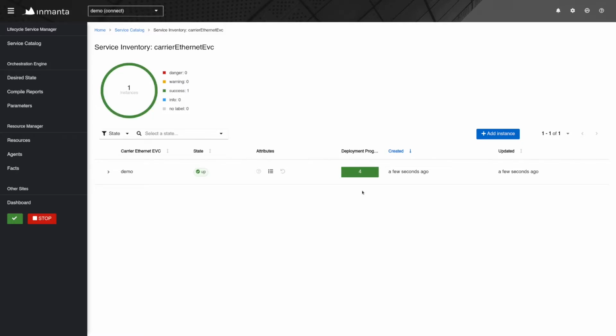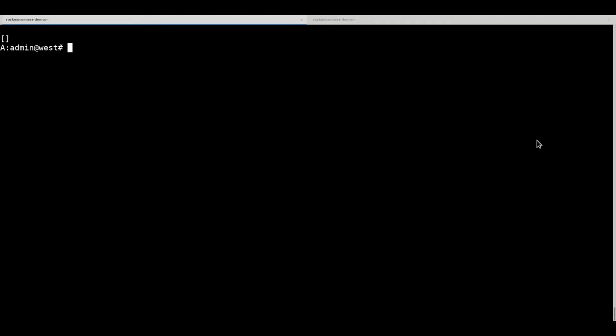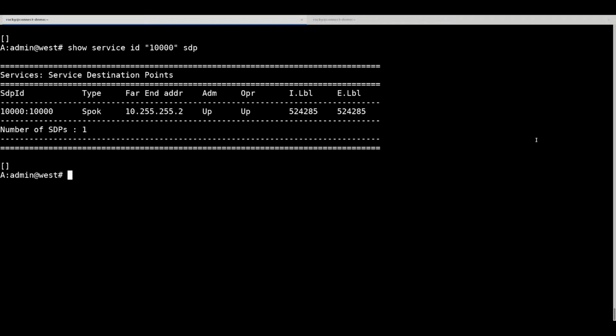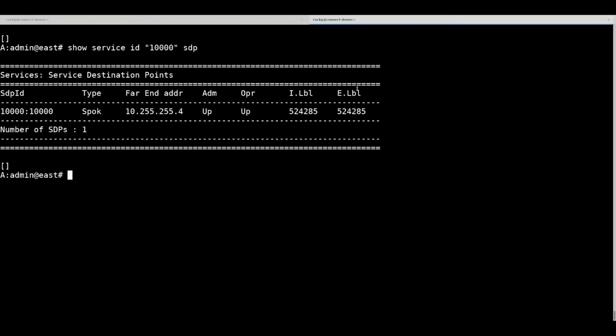Okay, in just a few seconds, the deployment is done, and we can also see the same status inside the Resources tab. Here we go. The next step would be checking the configuration on the routers. Now, let's check the service here, and the command for that is show service id. You can see our service using SDP. Let's check it on the other router as well. Show service id SDP, and here we go.